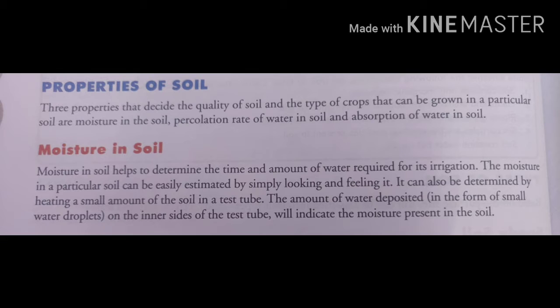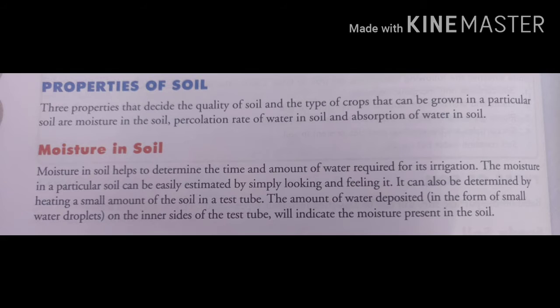How we can see that this soil contains moisture, whether there is water content or not, we can just look. तो उसके कलर से पता चल जाता है. जब वो डार्क सा हो रहा होता है तो it shows that moisture is present in the soil.